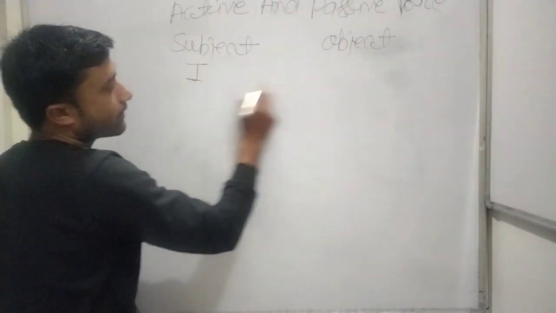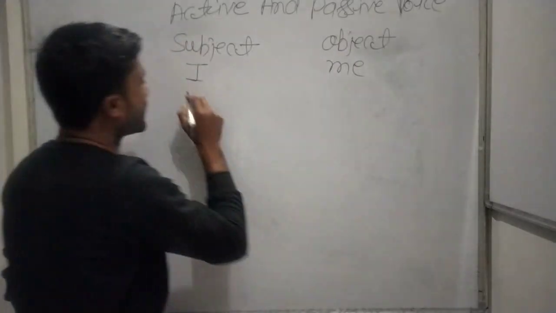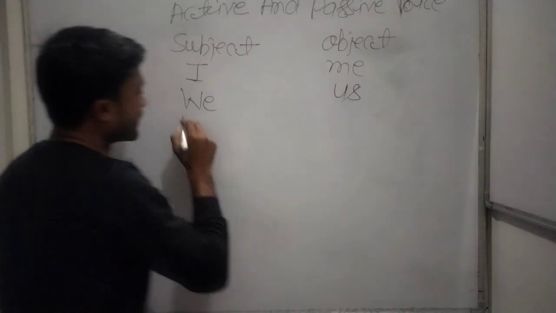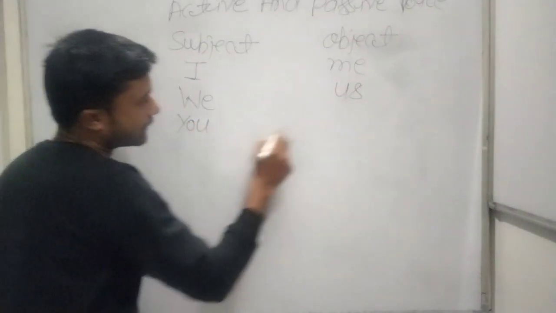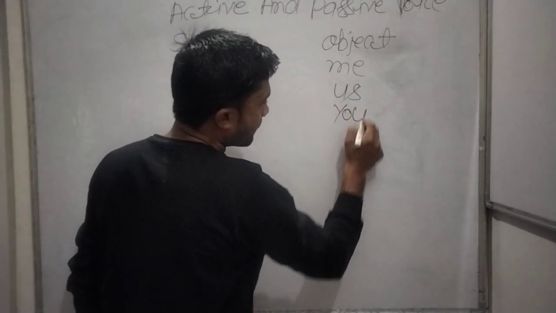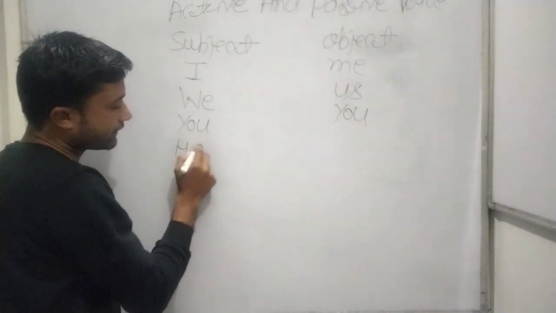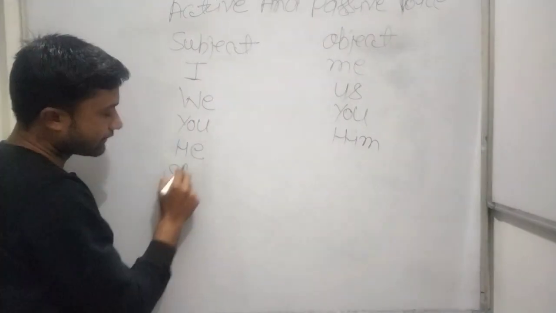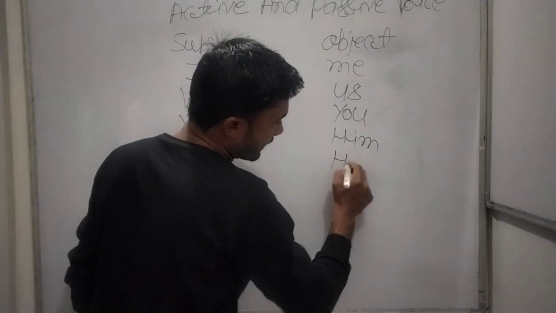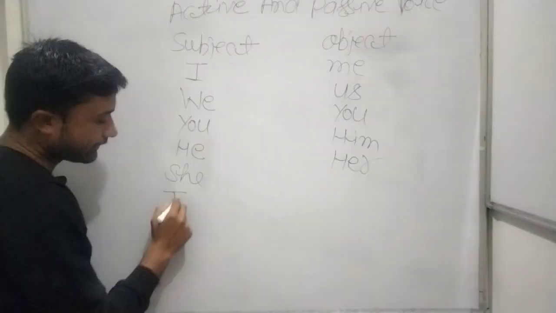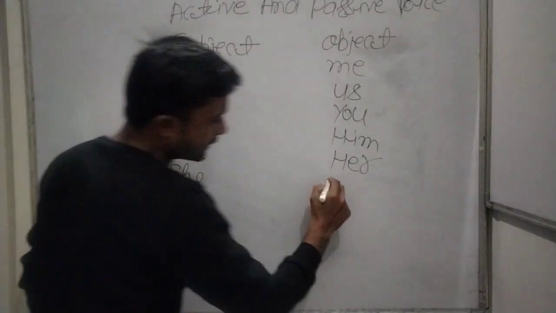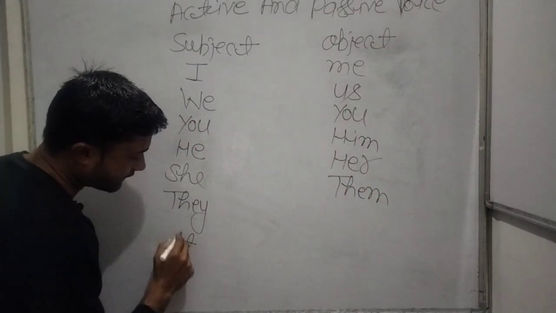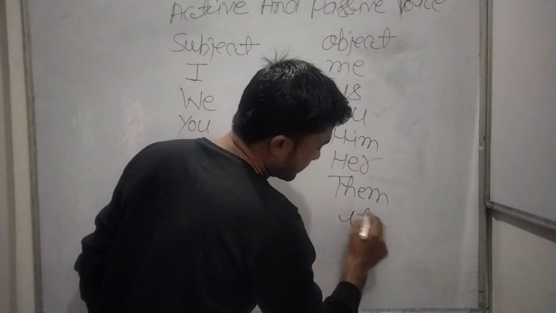So I is changed into me, and we, its object is us, and you, its object is you, and he, its object is him, and she, its object is her, and they, its object is them, and finally it, and its object is it.